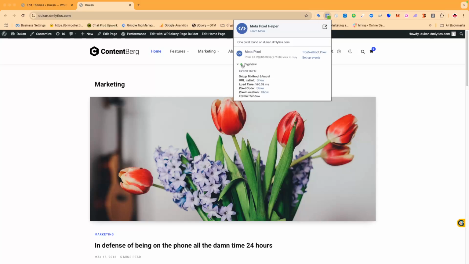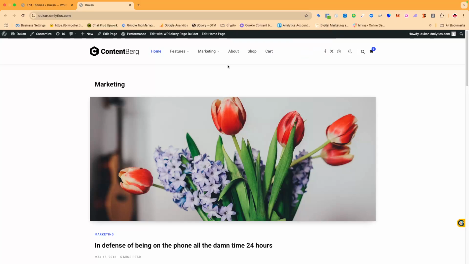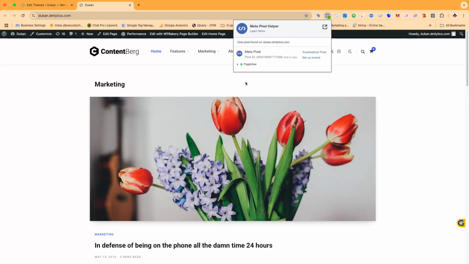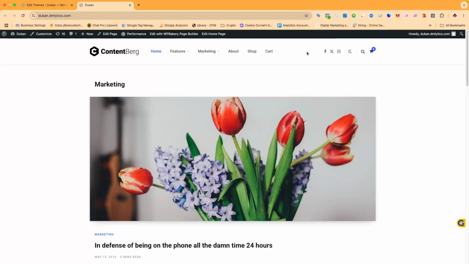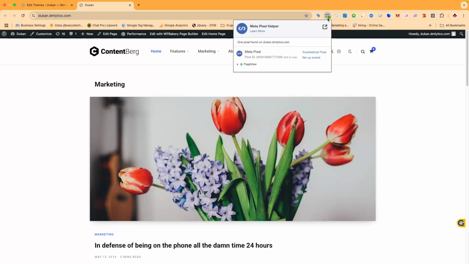If it's showing a green icon, that means there is no issue with the pixel. If there are any issues, it will show in yellow, or if there are duplicate trackings or pixels on the website, it will show you that there are two pixels with the same ID, or if there are multiple other metapixels on the website, this will also show you the number of pixels on your website.